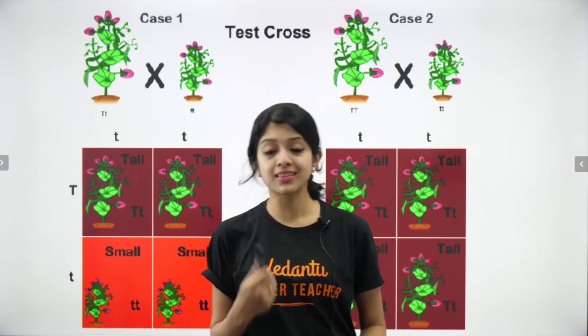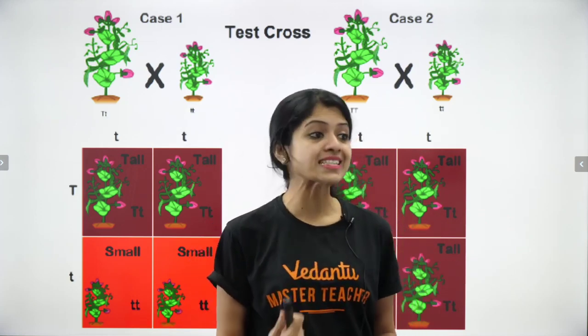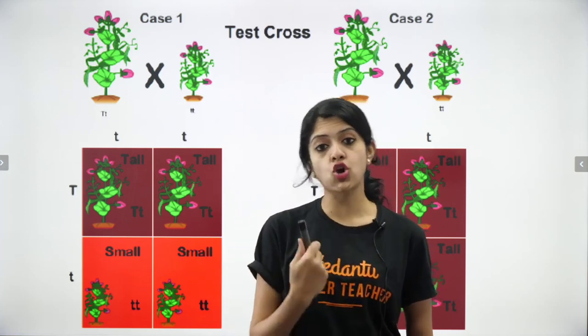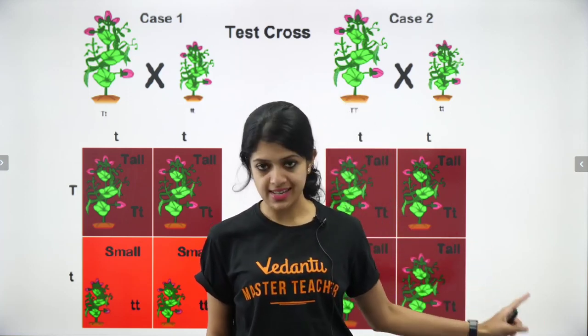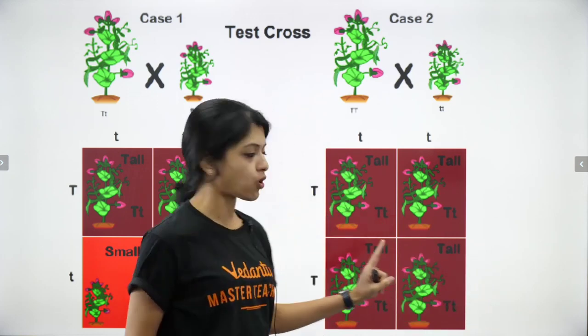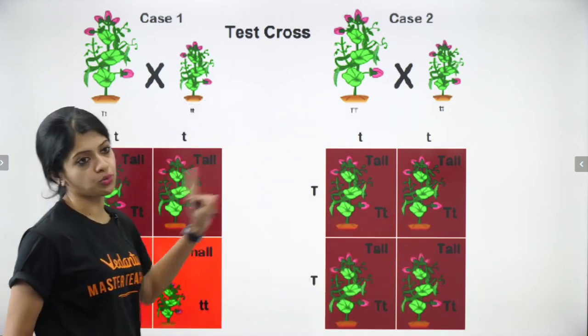How do you find out? That is what you do in a test cross. You cross the tall parent with the recessive, the double recessive one, which is small t small t, and this is what you get.